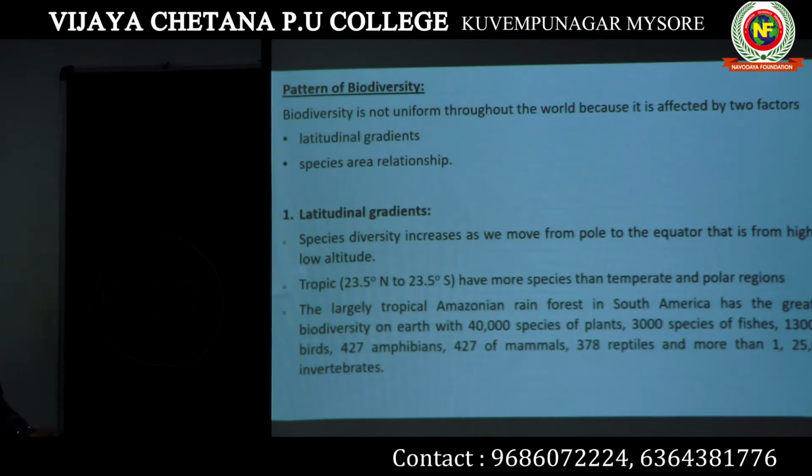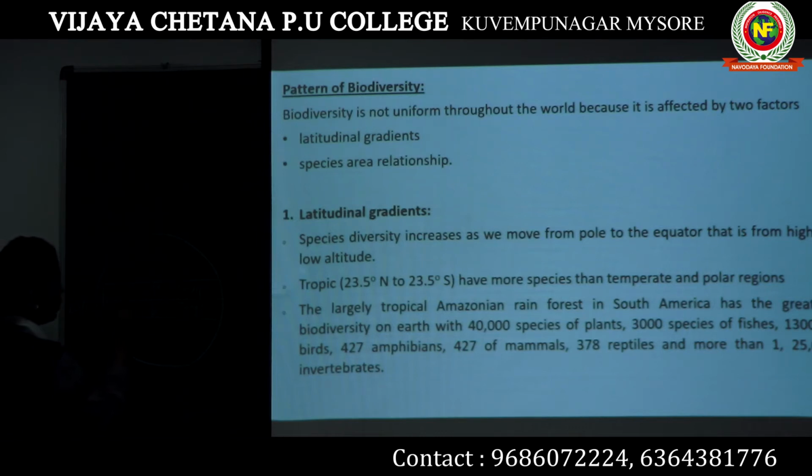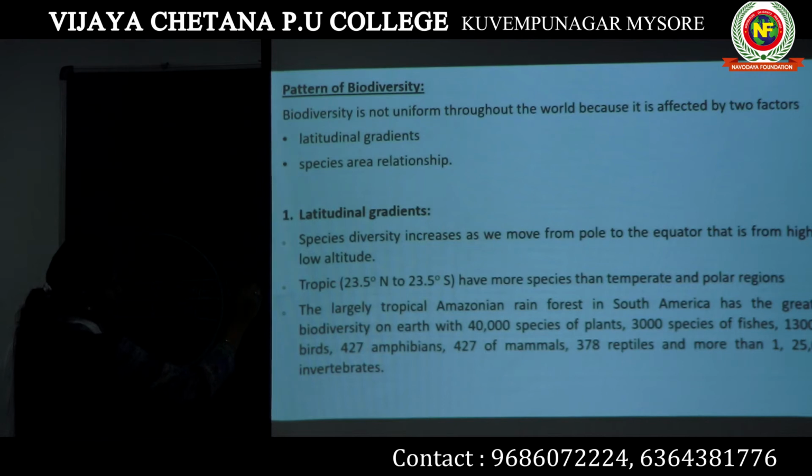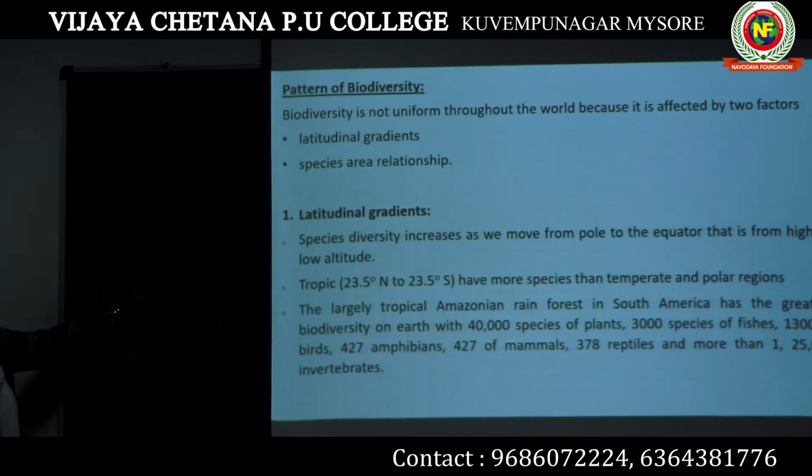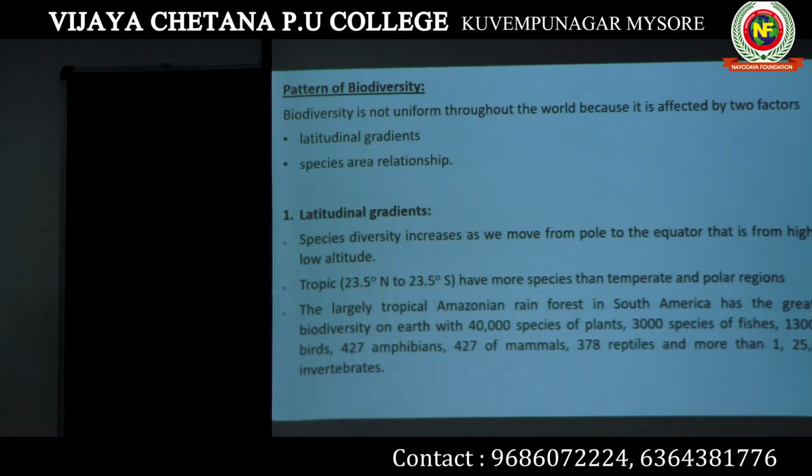If we consider this as the equator, both towards the upper side and the lower side, this part is known as tropic. It occupies 23.5 degrees north, and this part represents 23.5 degrees south. This area is known as the tropical region. It is very close to the equator.